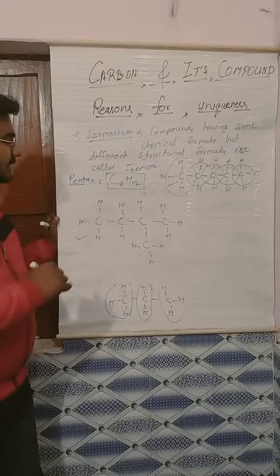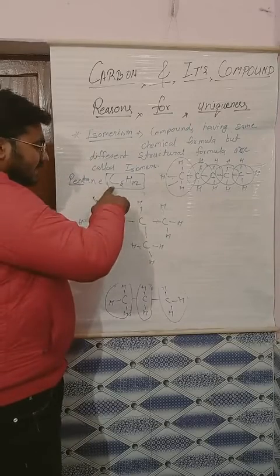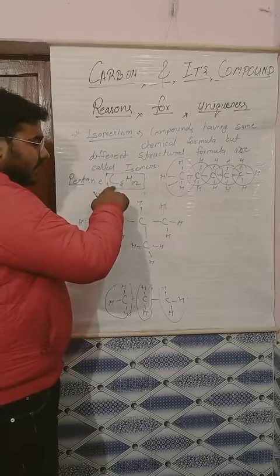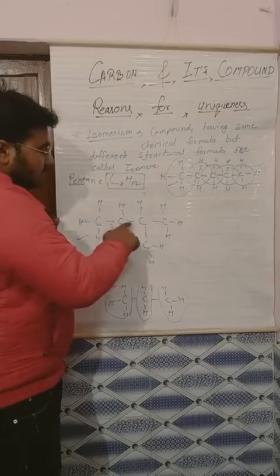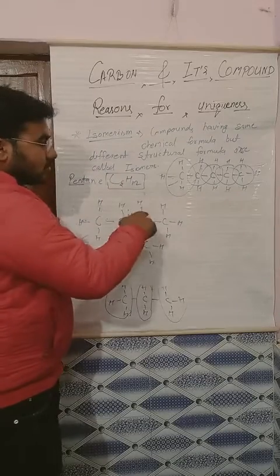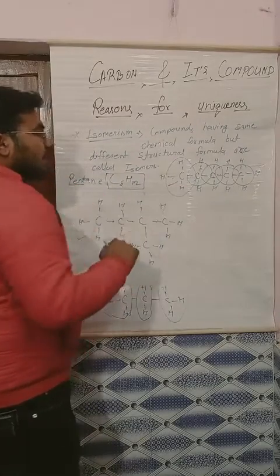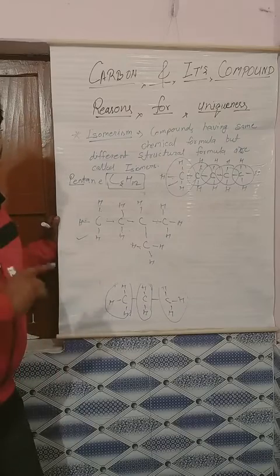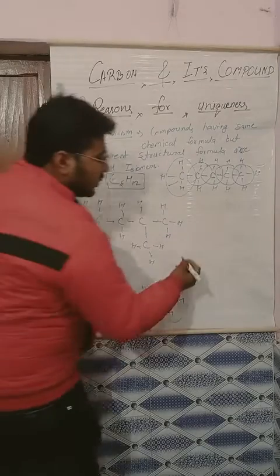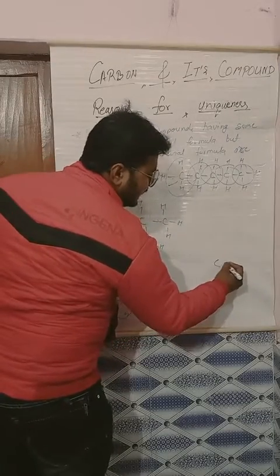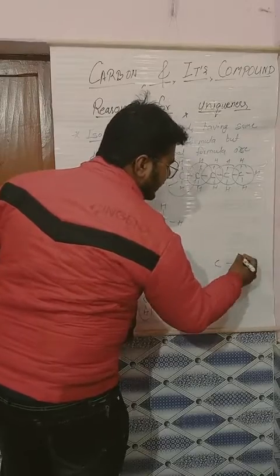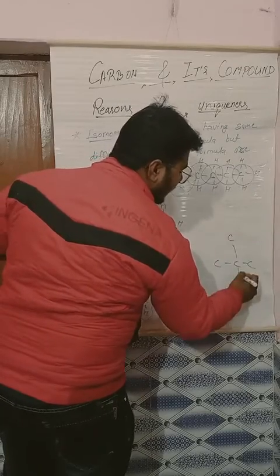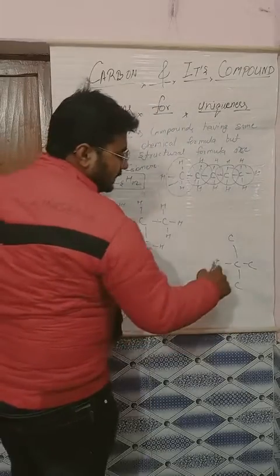So based on this, you can understand the chemical formula is same. Here it is also C5H12, and here it is also C5H12, but the structure is changed. We can make one more structure, that is C bond C bond C, then one on top and one at bottom. 5 C are there.